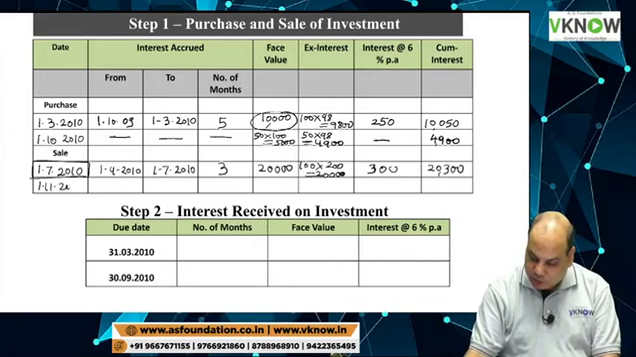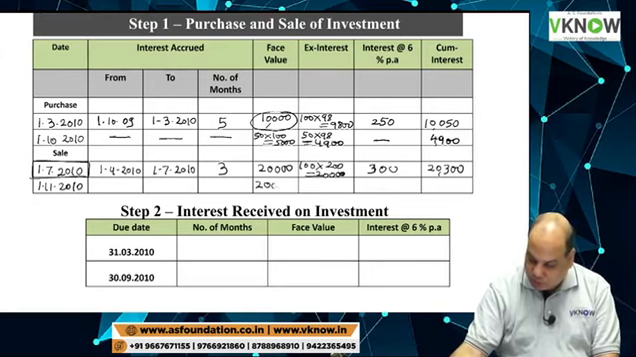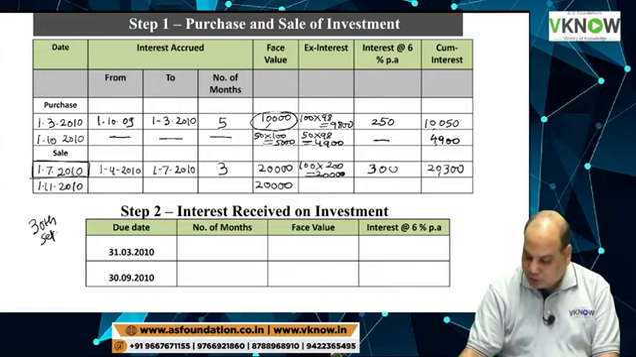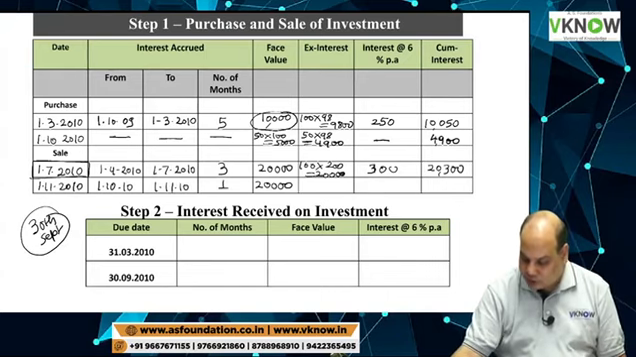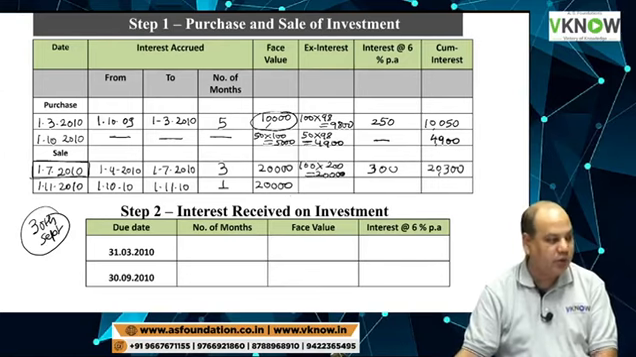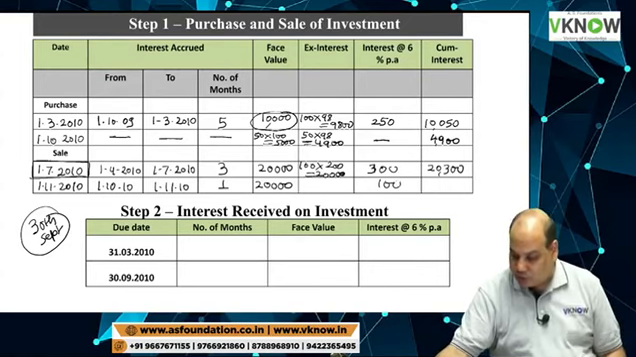One more purchase was made on 1/11/2010. One more sold, 200 units. So 20,000. And interest will accrue from 30th September onwards. So I will write 1st October 10 to 1st November 10. That is hardly 1 month. So you will take 20,000 into 6% into 1 by 12. That is 100 rupees interest.